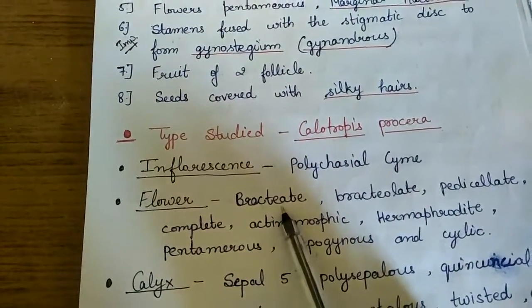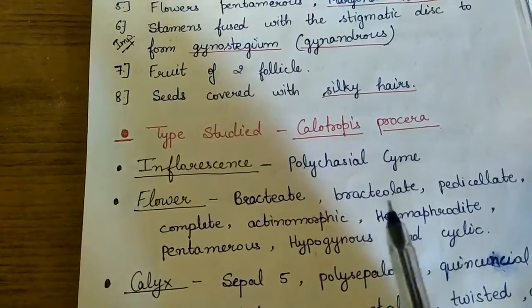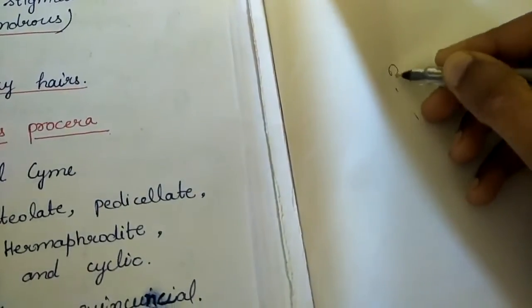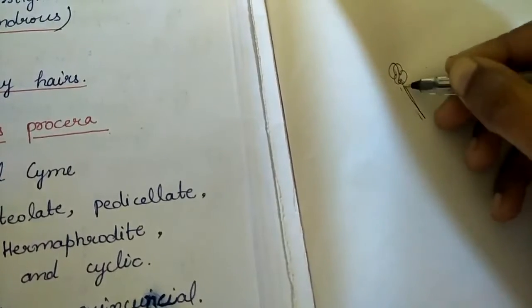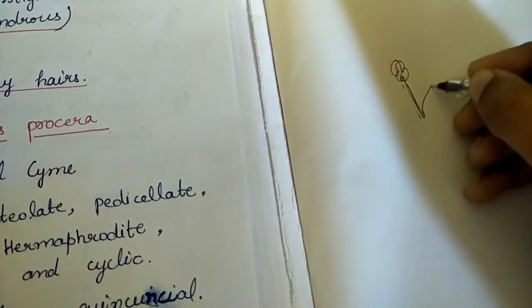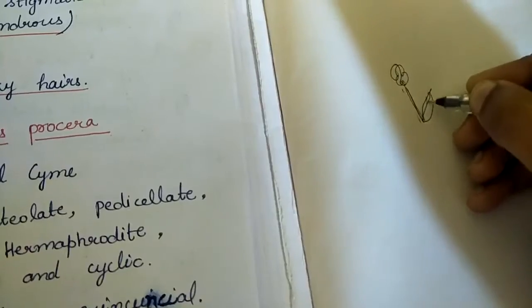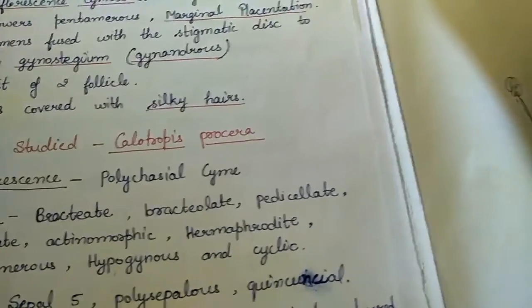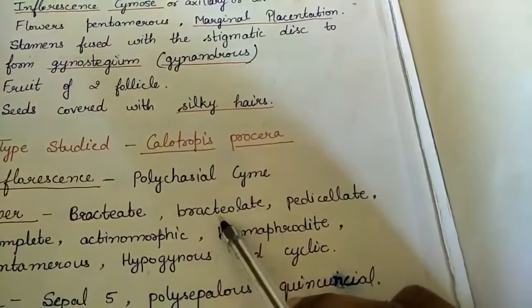So what is bracteate? Bracteate means a leaf-like structure is present below the flower. Like here, this is the flower and this is its pedicel, and here a leaf-like structure is present. It is known as the bract. So the plant is bracteate, and the next term is bracteolate.